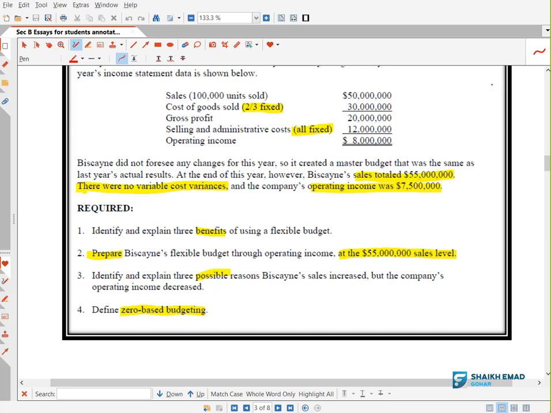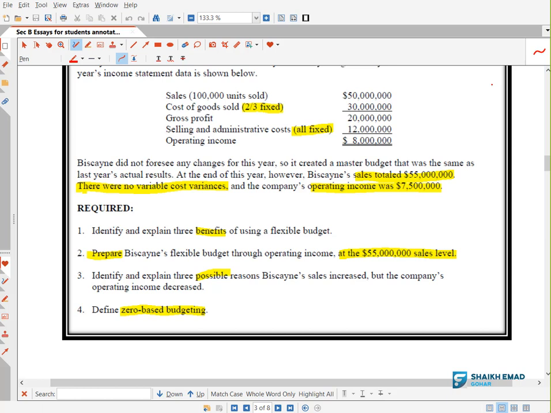Okay. Now you should understand this point that in your essay questions in exam, there will be some requirements which have no relationship with your book knowledge. Getting it? So they will ask you some requirements, like one or two at least, in which they will try to test your business understanding. They will try to test your business acumen. Getting it? So be ready for that.